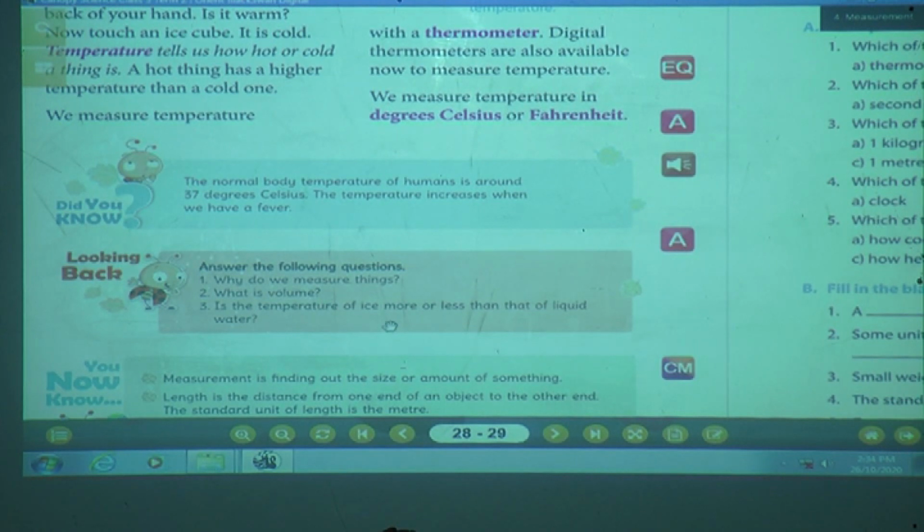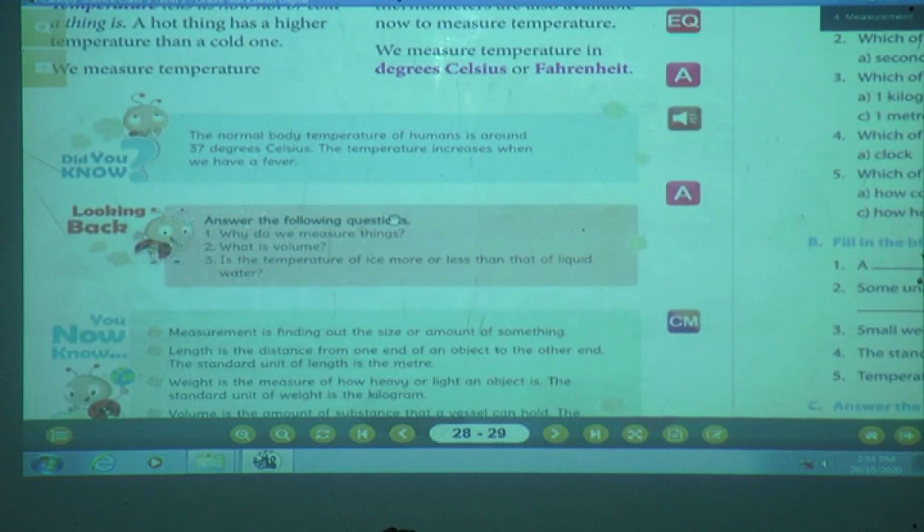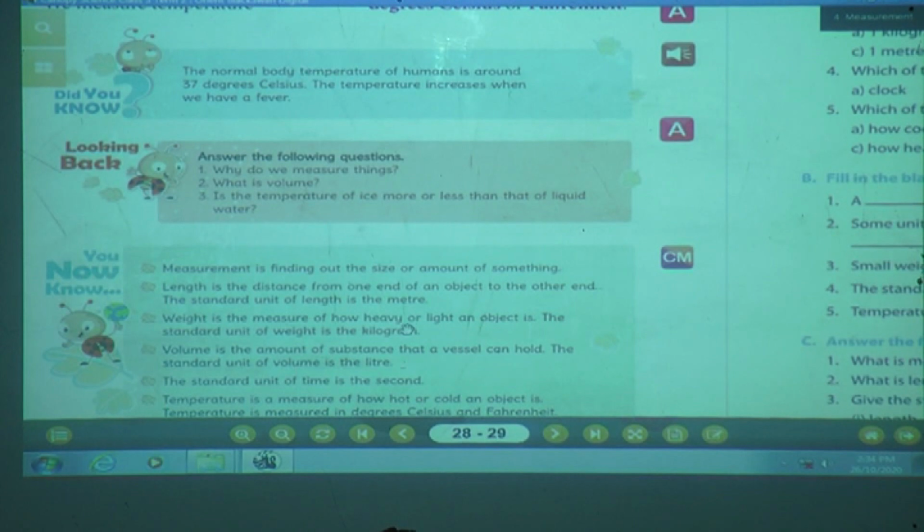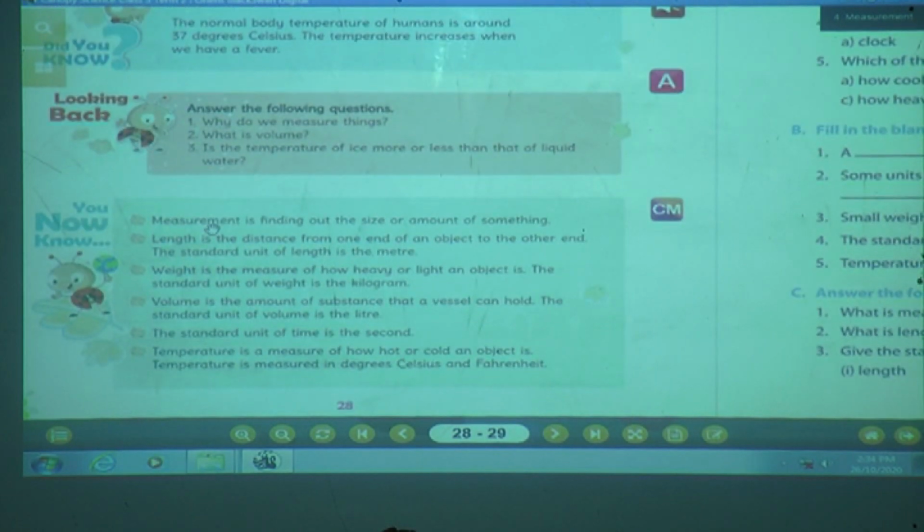Is the temperature of ice more or less than that of liquid water? Yes, tell me which is more. The temperature of ice is less, of course, than that of liquid water. Clear? I hope now you all know that measurement is finding out the size or amount of something.